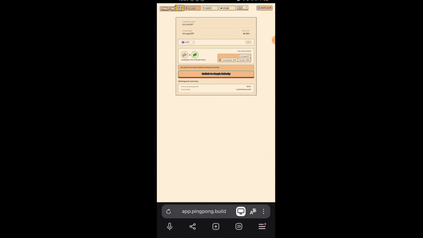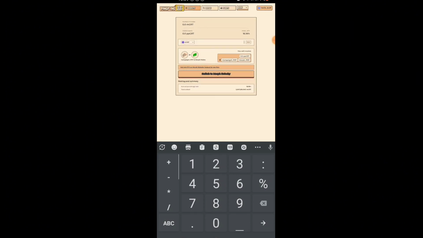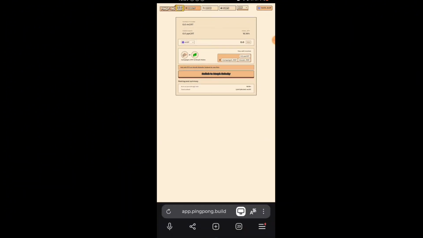So click here, it is available to stake your MGRT asset. You will receive everything, it will pop up here. However, click this max button. We don't have anything here yet, because we are not seeing these tokens since we are on the wrong network. Click on this switch to Morph Holesky in your wallet.